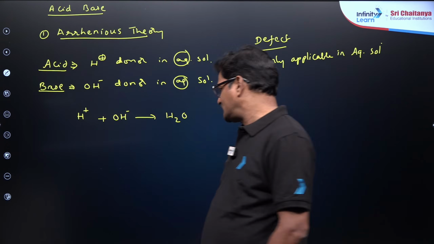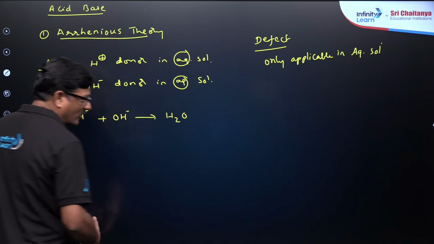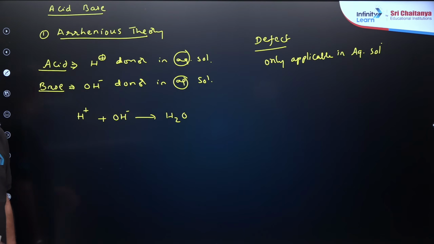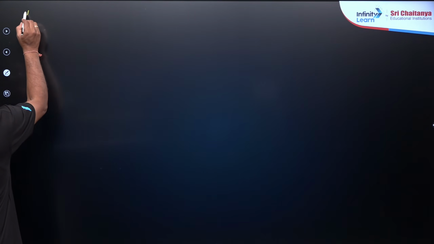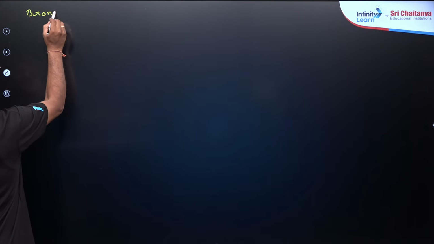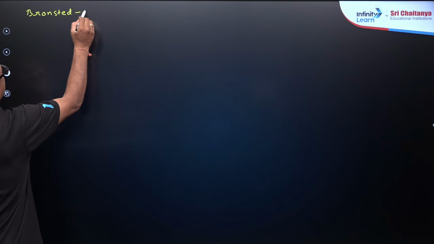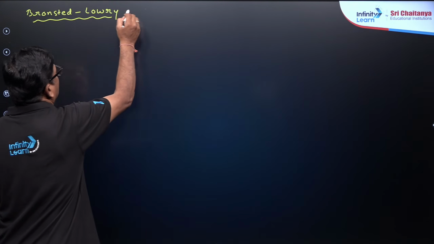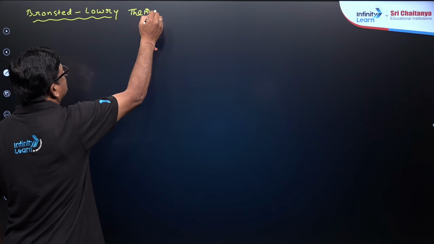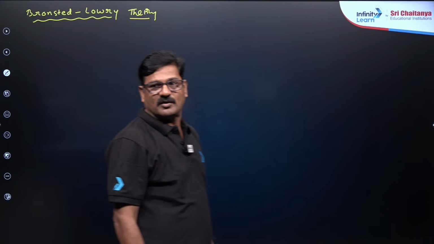And to overcome this, another theory, Brønsted-Lowry, comes into the picture. So, this is how the theories evolved, I am explaining to you, my dear children. Let's talk about Brønsted-Lowry theory. What is the Brønsted-Lowry theory?